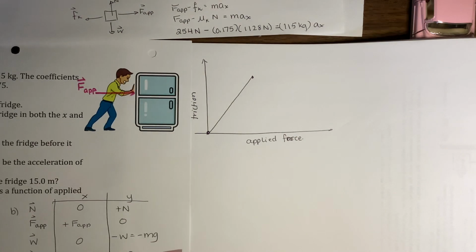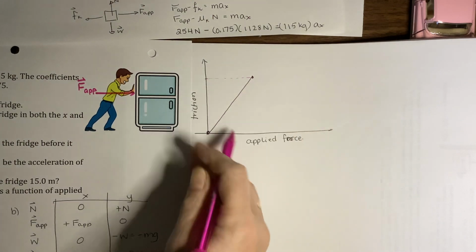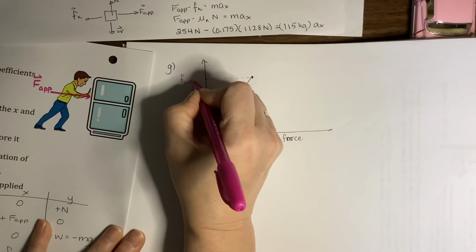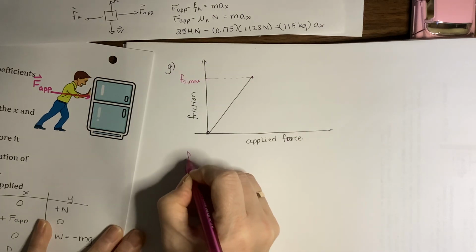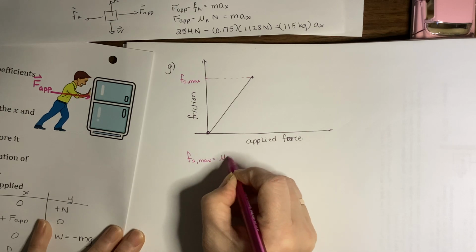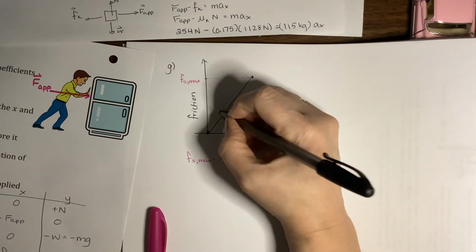Static friction can never get bigger than its maximum value. So static friction will increase until it hits the maximum value, Fs max, where Fs max is equal to the coefficient of static friction times the normal force. Okay, so this is what's happening where it's not moving.